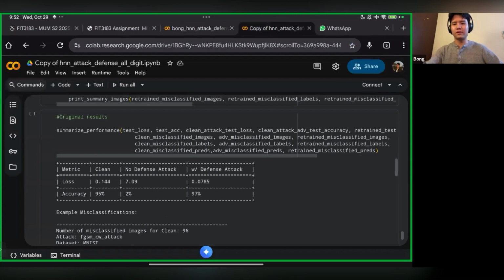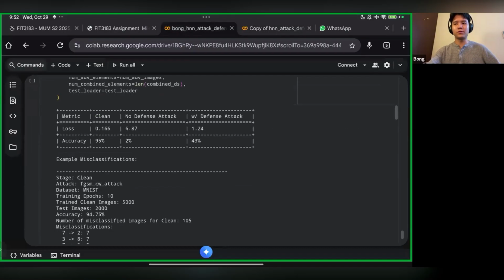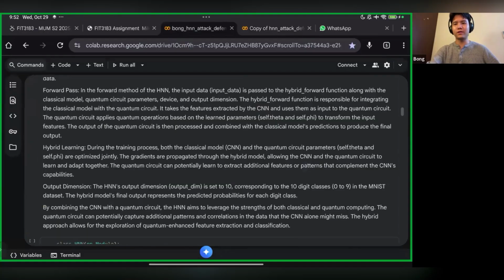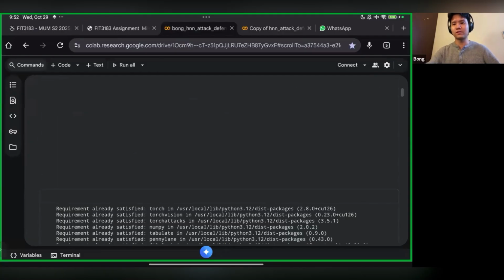We have a clean of 95% accuracy, no defense attack of 2% accuracy, and with the adversarial training, we get 97% accuracy. So I'll walk you through what I went through, and I'll document my whole process with this.